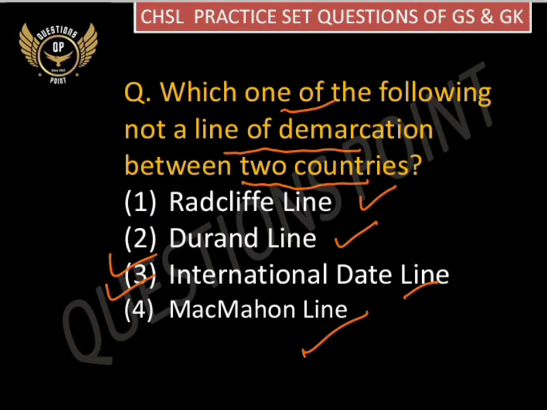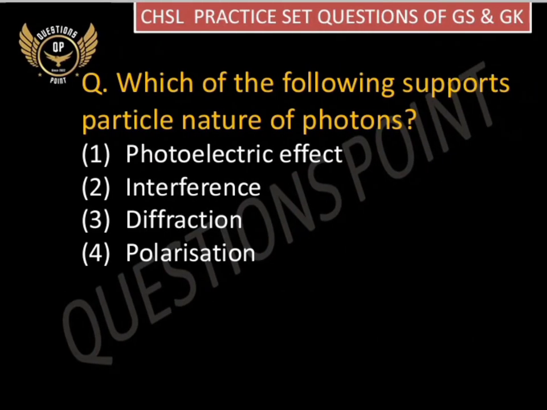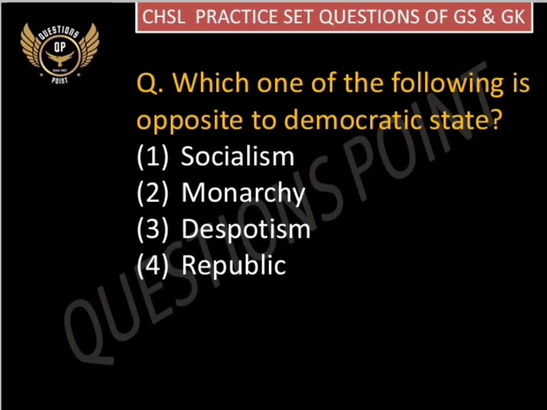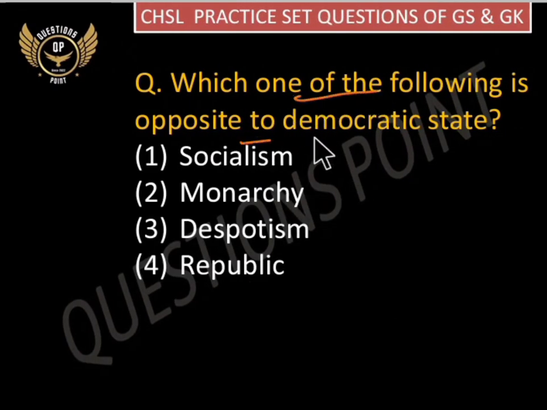Next question, which of the following supports the particle nature of photons? Photoelectric effect, interference, diffraction or polarization? So the correct answer will be photoelectric effect. Next question, which one of the following is opposite to a democratic state? Socialism, monarchy, despotism or republic? So the correct answer here will be monarchy.